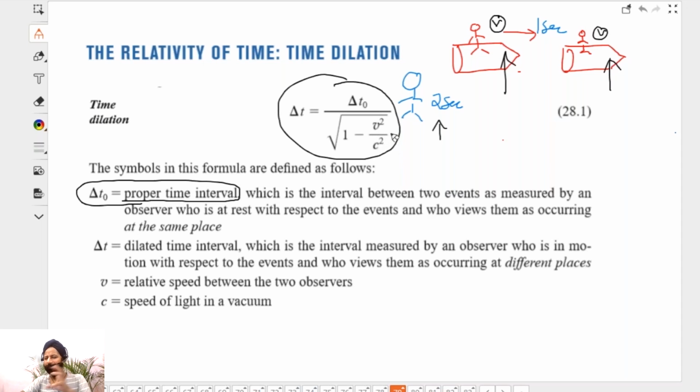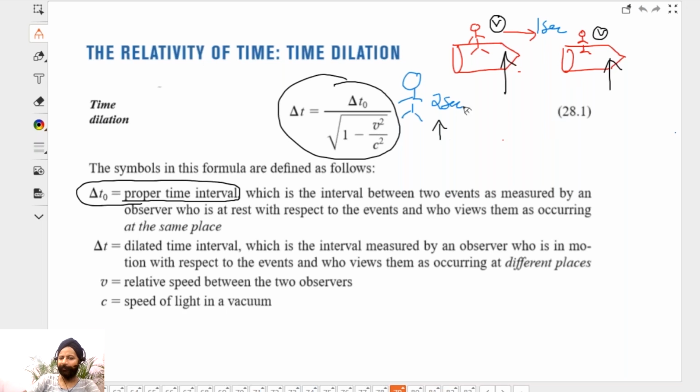You can see it is not much difference if you're talking of the train journey or the jet plane journey. It doesn't really matter. But it really matters if this plane was moving at 2 times 10 to the power 8, 2.5 times 10 to the power 8. It really matters now. So what you will see in the numerical on the next slide is that it really matters.